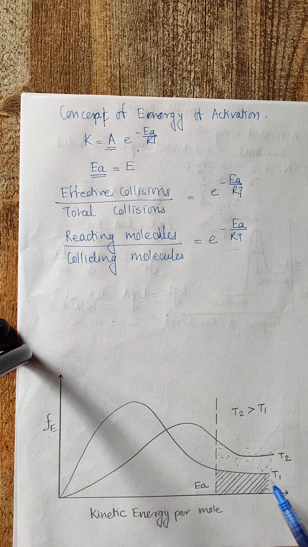It depends on the number of activated molecules, that is, the number of molecules possessing energy equal to or greater than EA. So as temperature rises, the number of reacting molecules also rises, and hence the rate increases. So this is all for the concept of EA. In the next lecture, we'll discuss the experimental determination of energy of activation.